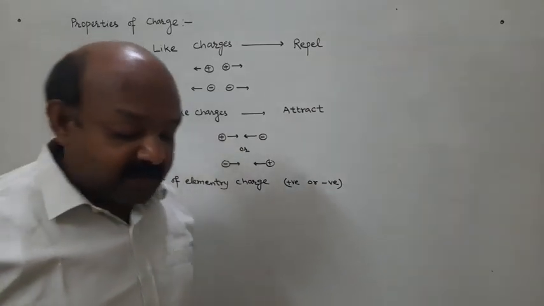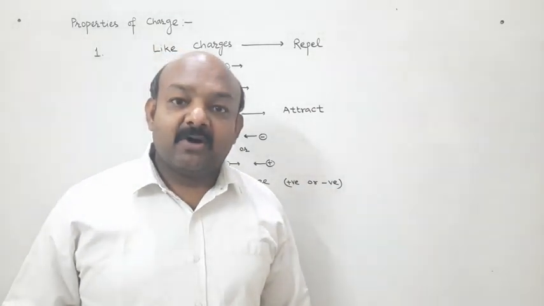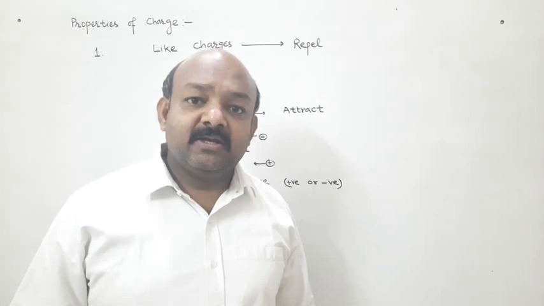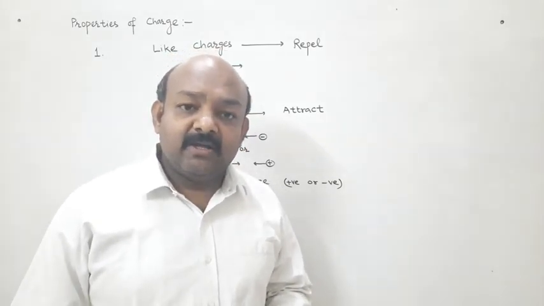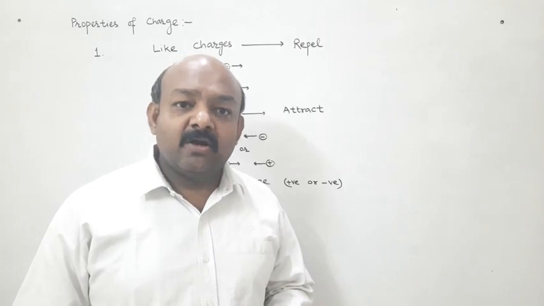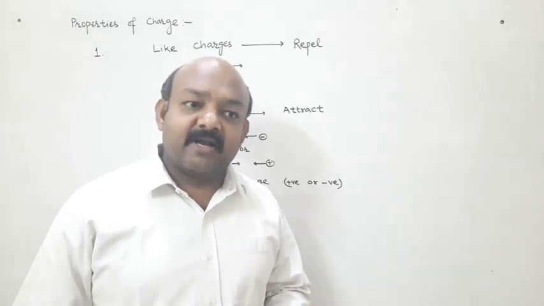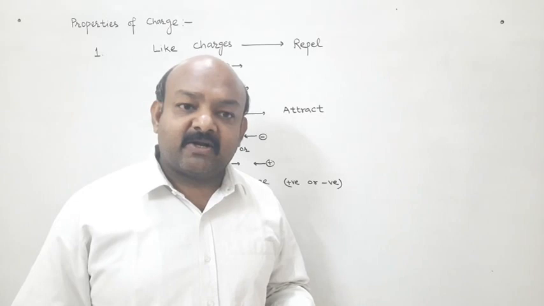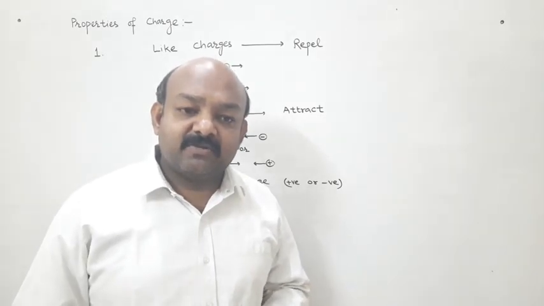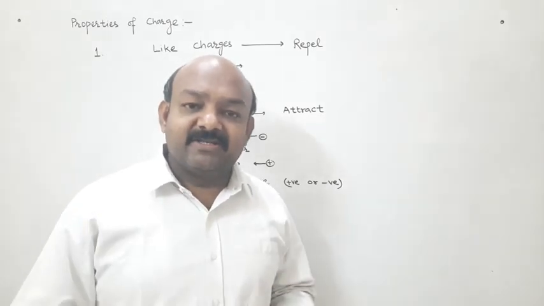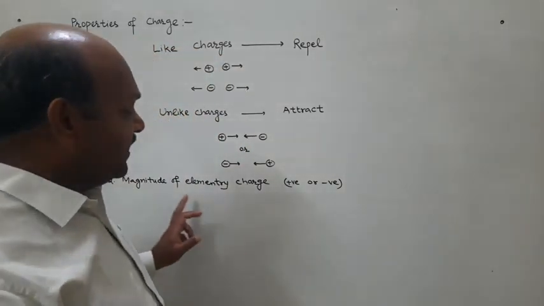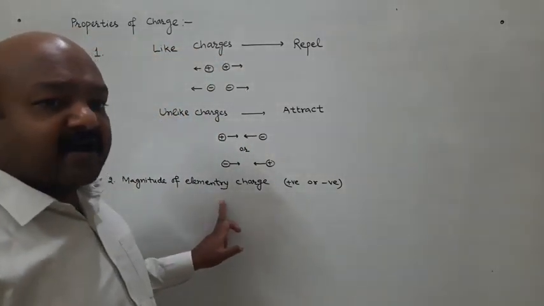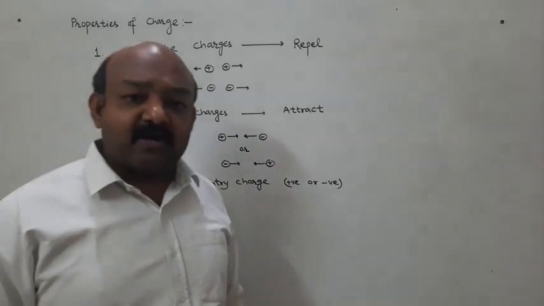Elementary charge can be positive or negative depending on whether a body loses electrons or gains electrons. If a body loses electrons, it will have positive charge. If a body gains electrons, then it will have negative charge. And elementary charge is that charge which is the minimum possible charge on a body.